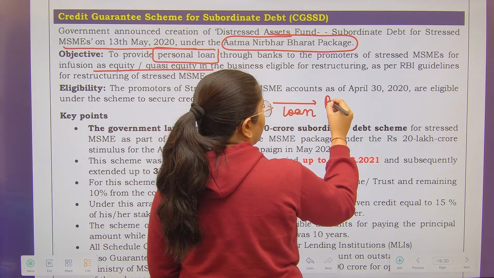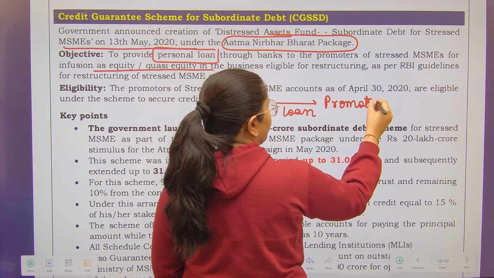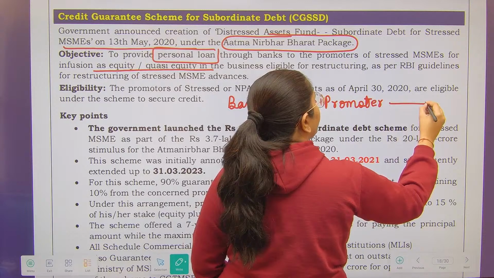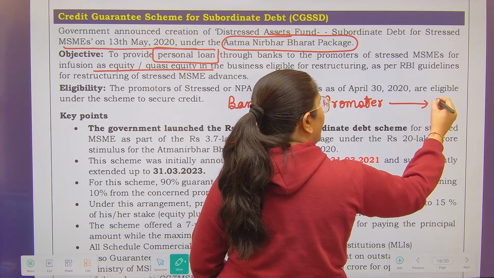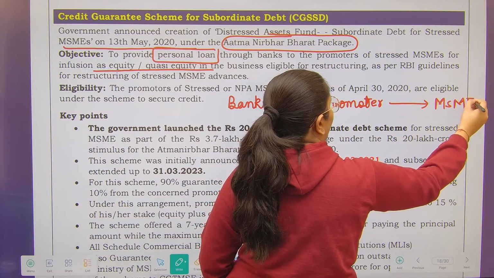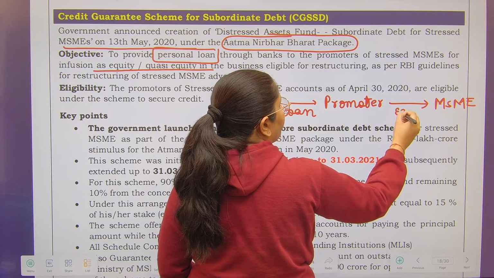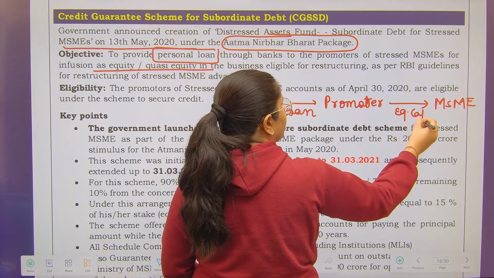Promoter. And this particular person, promoter, he will invest in the MSME, that means the enterprise of which he is an owner, he will invest in it in form of equity capital.